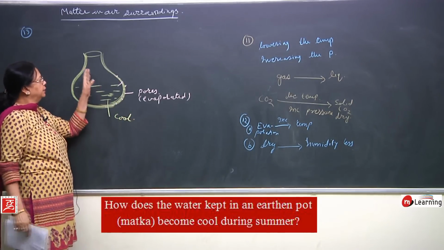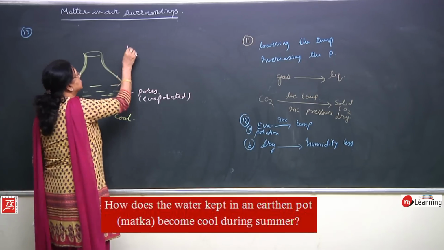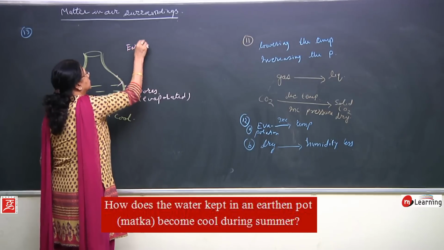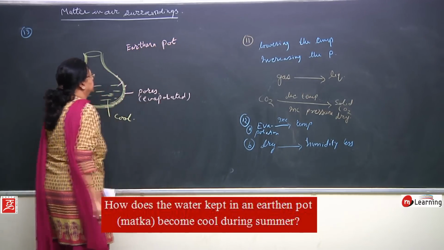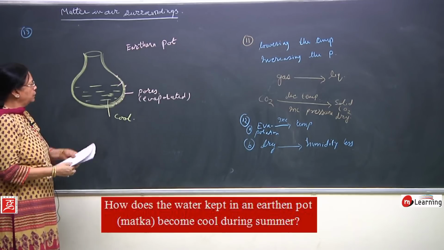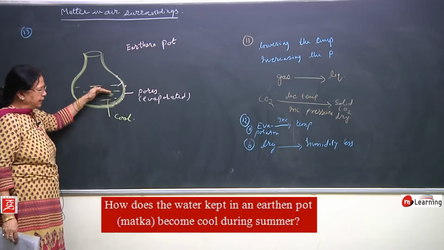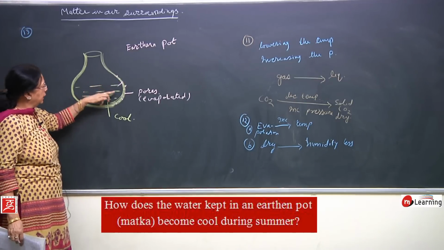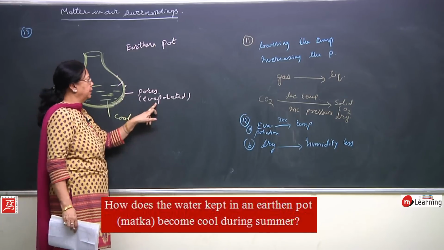So the water present in the earthen pot, that is matka, has small holes or pores. The water inside the matka goes out through the pores and gets evaporated.